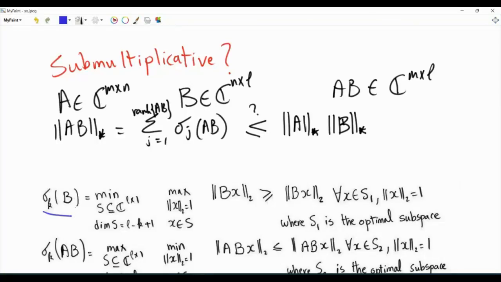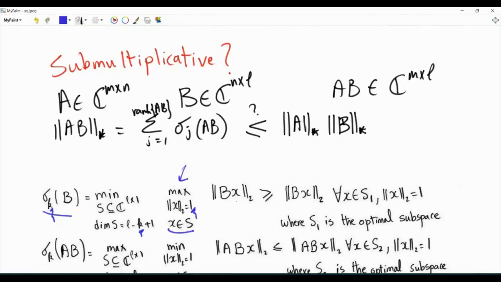What is the kth largest singular value of matrix B? One way to characterize this singular value is to solve the following optimization problem. For every subspace in the L-dimensional complex space, where the subspace has dimension L minus k plus 1, and this k is this k, over all vectors in that subspace with unity L2 norm, we maximize the L2 norm of Bx,